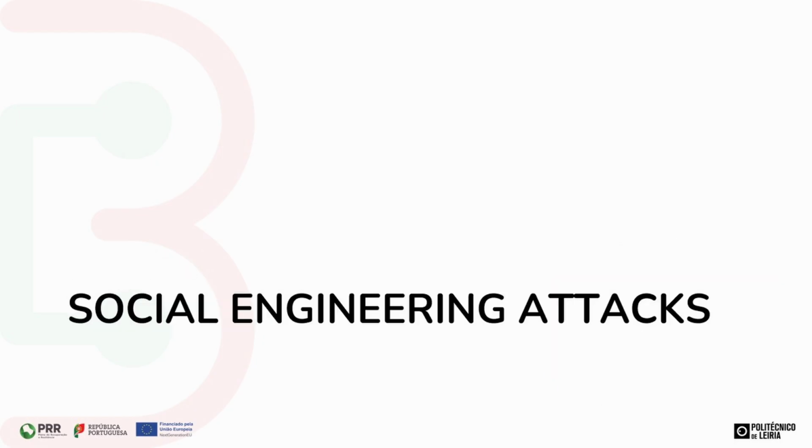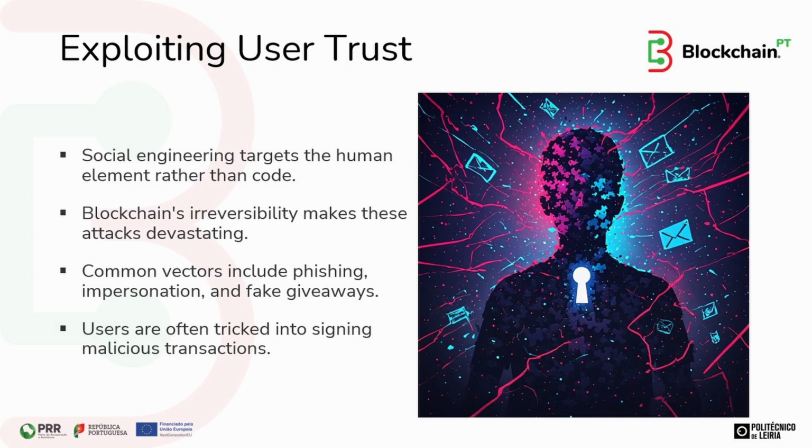Module 2. Let's look at social engineering attacks. Exploiting user trust in blockchain security proves uniquely catastrophic because social engineering targets the human element rather than code, and since blockchain's irreversibility makes these attacks devastating. Common vectors like phishing, impersonation, and fake giveaways succeed when users are tricked into signing malicious transactions. This makes a turning moment of misplaced confidence into a permanent loss of assets.